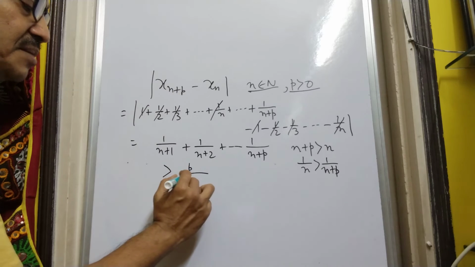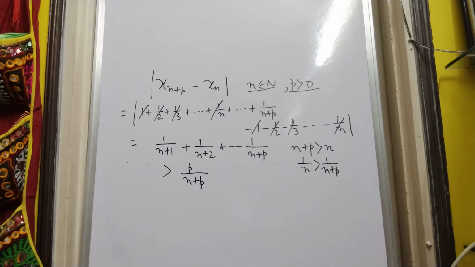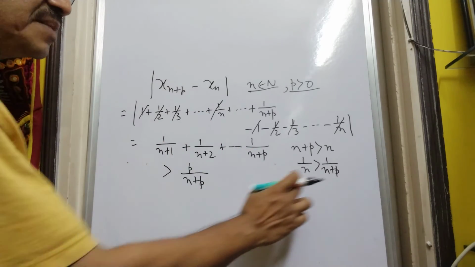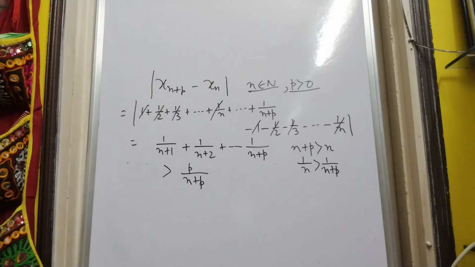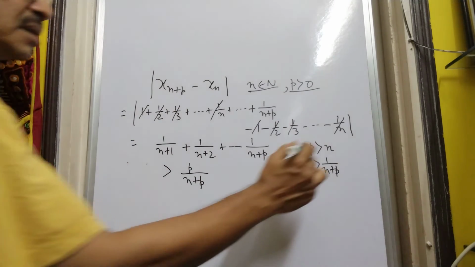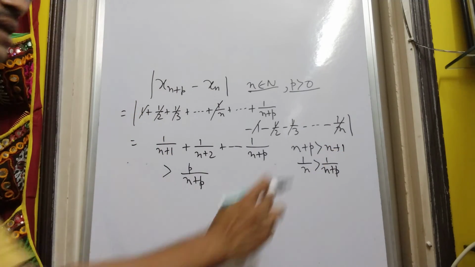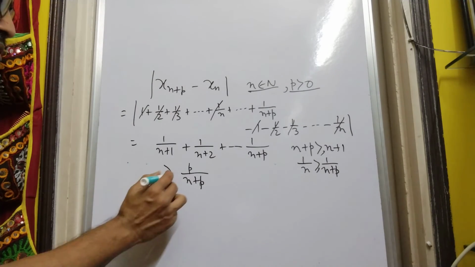So we replace each and every term by 1 by n plus p. So it is greater than p by n plus p. There are p number of terms, and we replace each term by 1 by n plus p. So each and every term is greater than that. We may write it as this. P is an integer, we may put an equal to sign also.